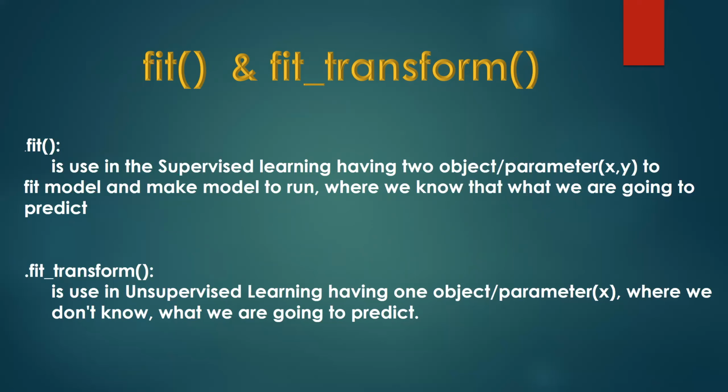What is fit and transform? Fit and transform is used in unsupervised data, where we can't predict the nature of the data and how the data will be in future. So in that case we are going to use fit transform. In fit, if we are able to predict, then we are going to go for fit. But if we are not able to predict the data, then we are going to go for fit transform.